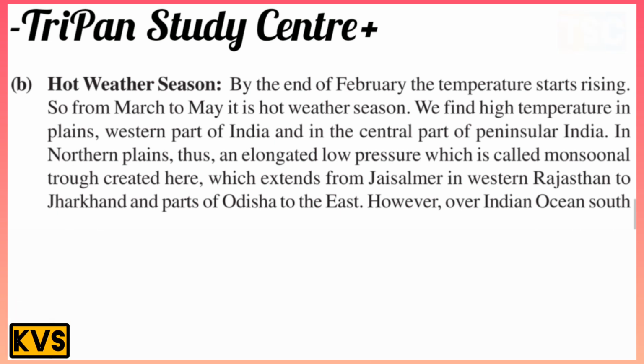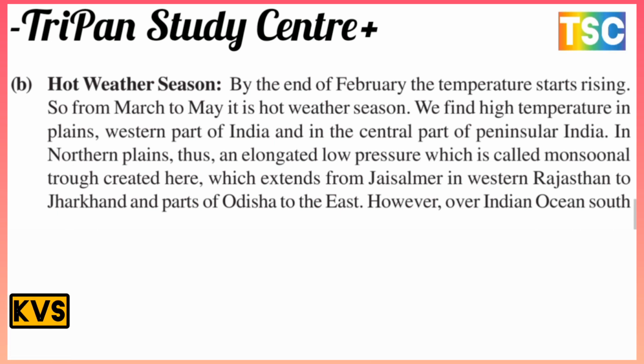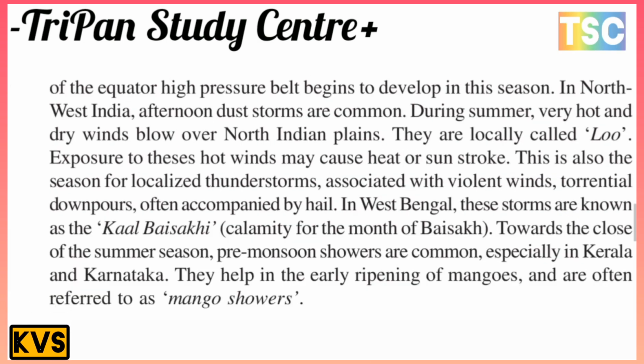It extends from Jaisalmer in west Rajasthan to Jharkhand and part of Odisha in the east. However, over the Indian Ocean, south of the equator, a high pressure belt began to develop in this season. In northwest India, afternoon dust storms are common.